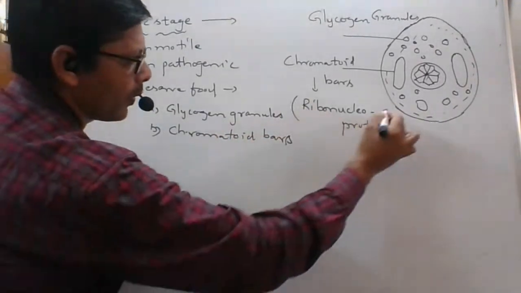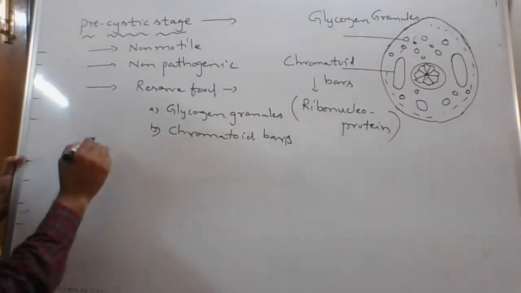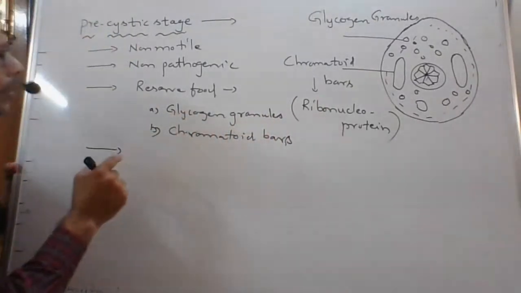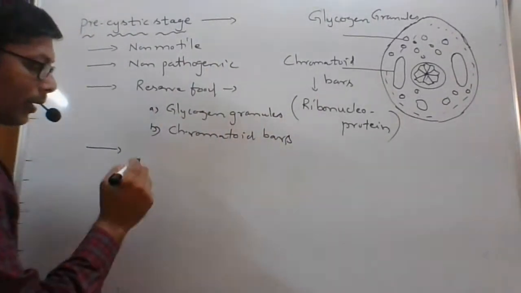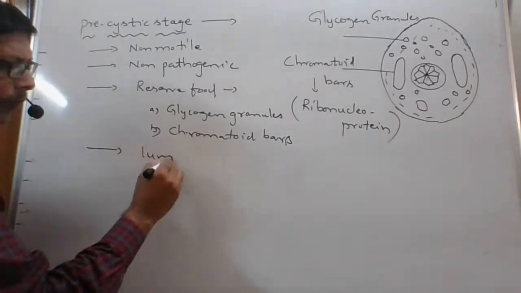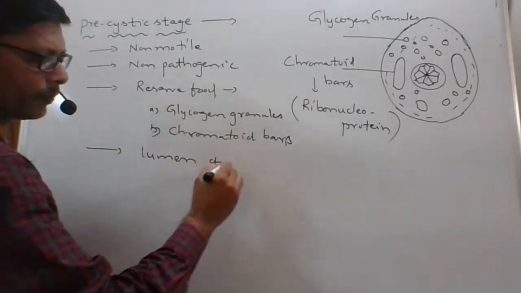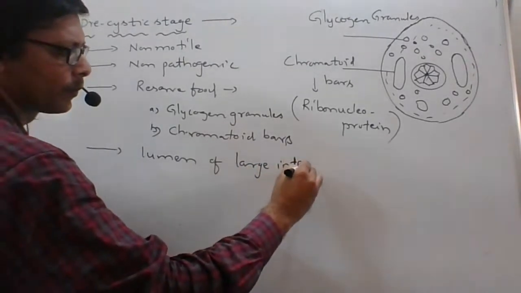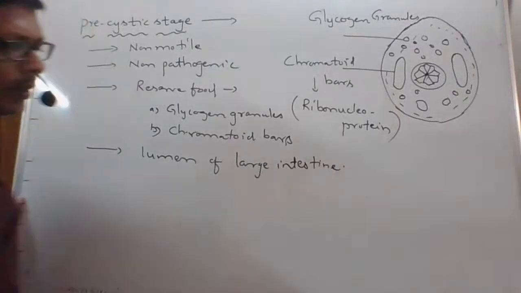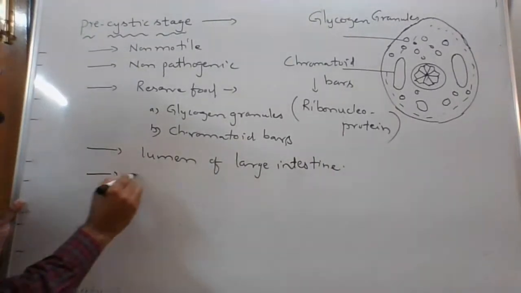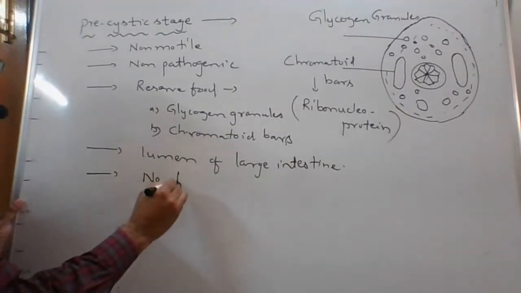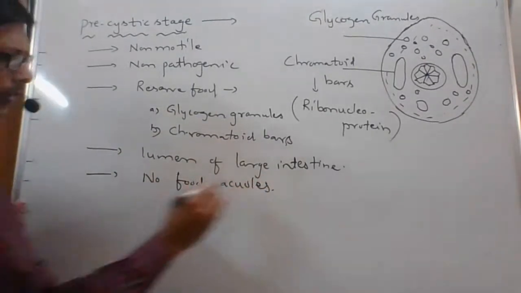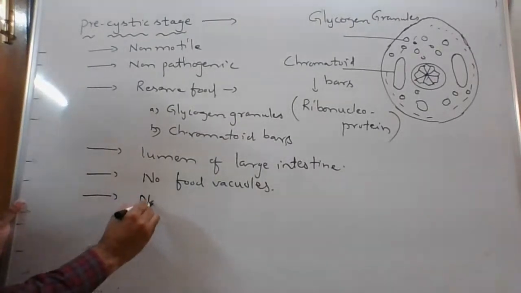Chromatide bars are made up of ribonucleoprotein. Next one, it lives in the lumen of the large intestine. It is non-motile, as already completed in the previous chapter. And now, no food vacuoles are present. It is a non-pathogenic stage.